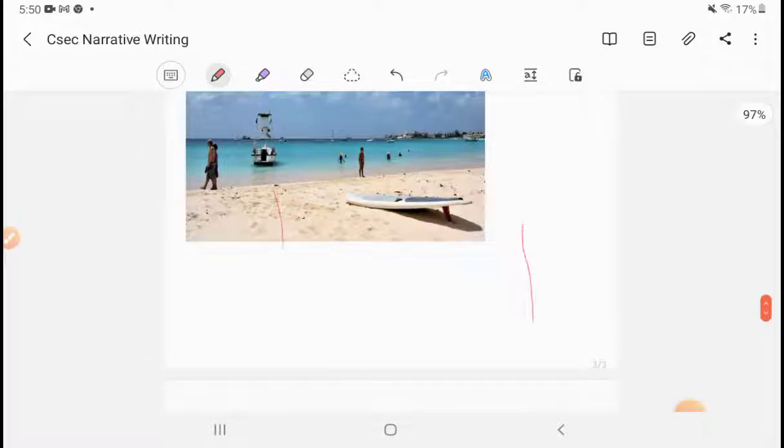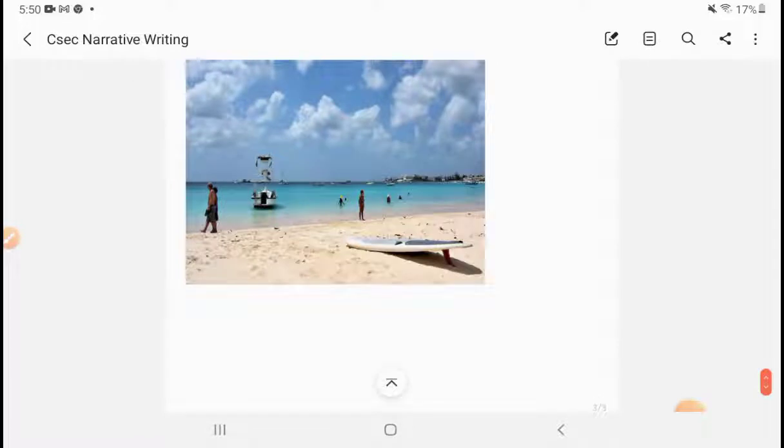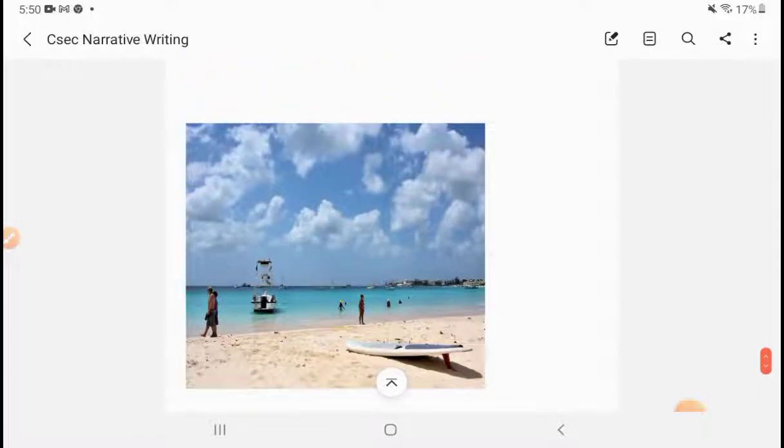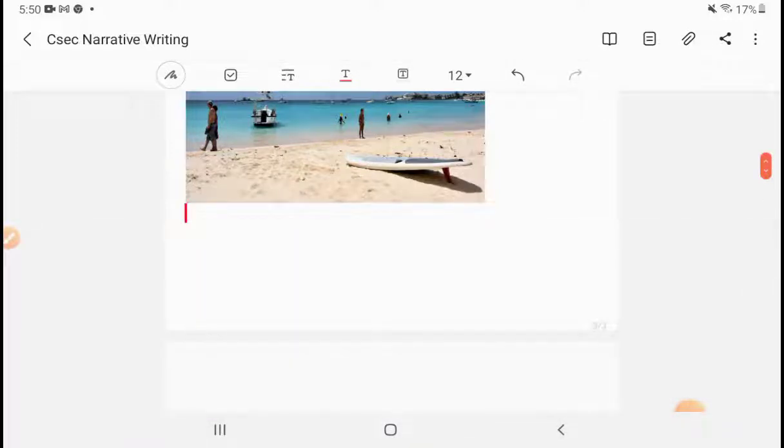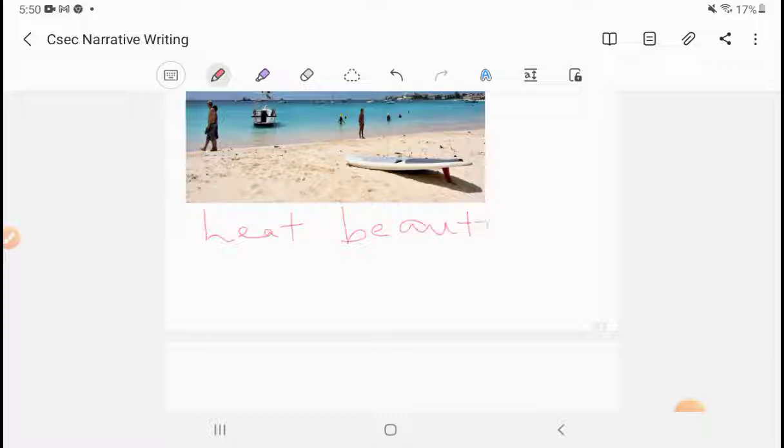Sorry, I have to make this picture a little smaller. Okay, so when we look at this picture, it's a picture of Browns Beach in Bay Street. And what are some words that might come to mind? You might think of heat. Think of the colors you see. Beautiful blues, that's for the water. We can use the golden heat thing here again.